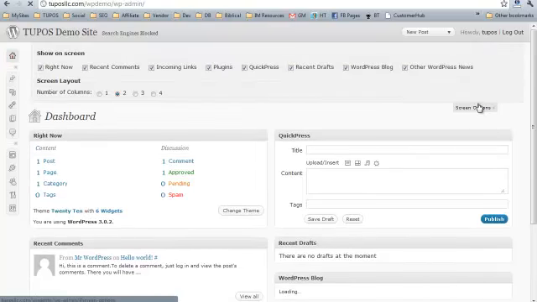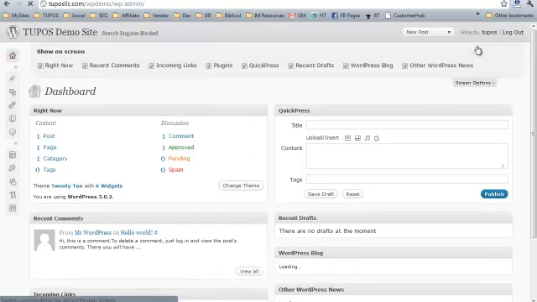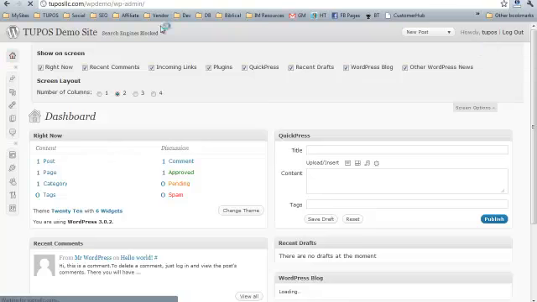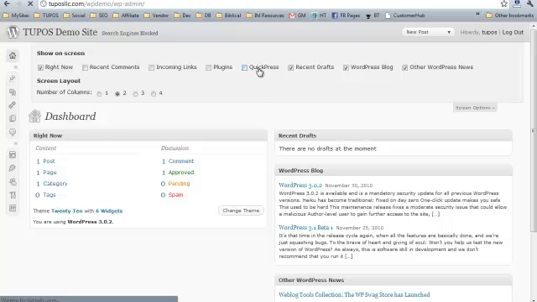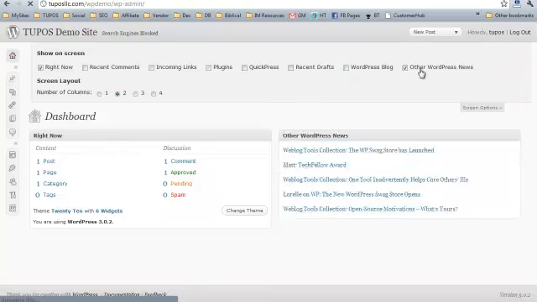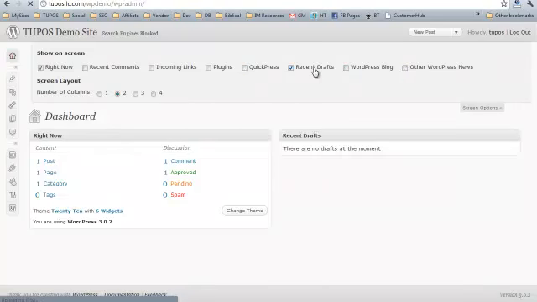Okay, so the screen options in the upper right here, you can just toggle that and it'll drop down the screen options. You can change the number of columns you have as well as what things show up. I recommend, other than right now, you just uncheck everything, just like this. So maybe recent drafts, you might like to keep track of what content you're working on, that kind of thing.